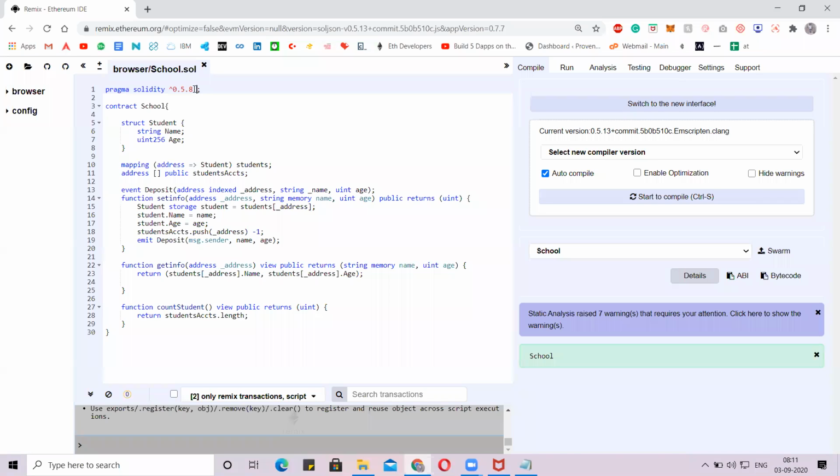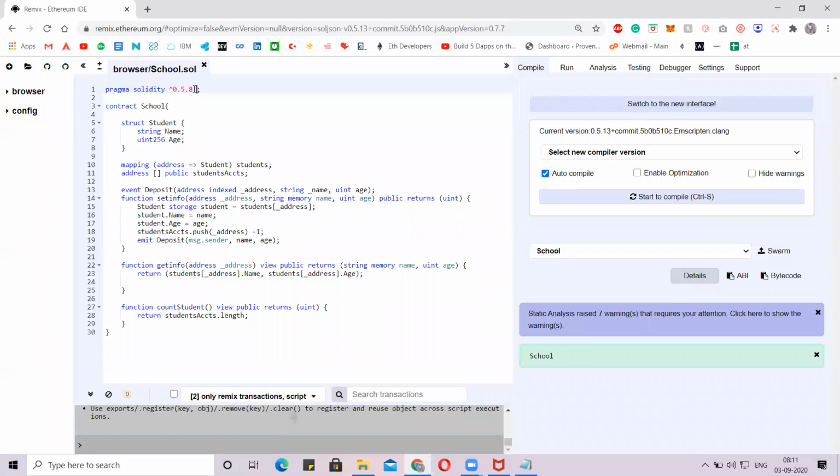Cool. Now I'll go a little bit fast, guys. We have a structure, and we have declared the name and age for a student. Now, as I have told before, whenever I call the address of that student, I need to return the data which is stored. So what can we do?